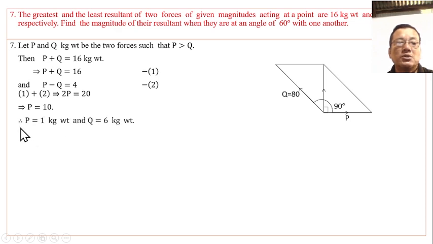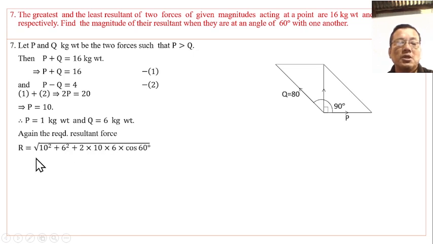Then P is 10 kg weight and Q is 6 kg weight. Then the resultant R is required: R squared equals P squared, 10 squared, plus Q squared, 6 squared, plus twice PQ cos alpha, where alpha is 60 degrees. Simplified, we get R equal to 14 kg weight.